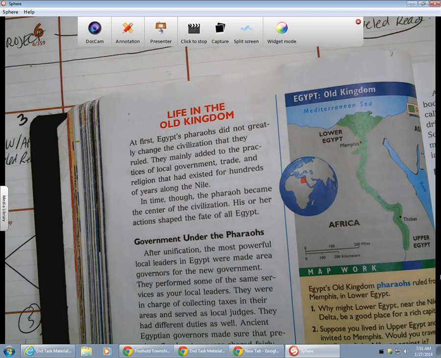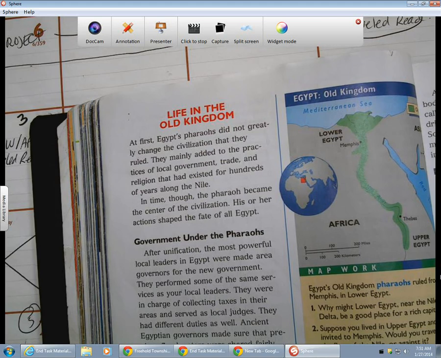Government under the pharaohs. After unification, the most powerful local leaders in Egypt were made area governors for the new government. They performed some of the same services as your local leaders. They were in charge of collecting taxes in their areas and served as local judges. They had different duties as well. The ancient Egyptian governors made sure that the precious floodwaters were shared fairly among farmers through the use of canals and storage pools.